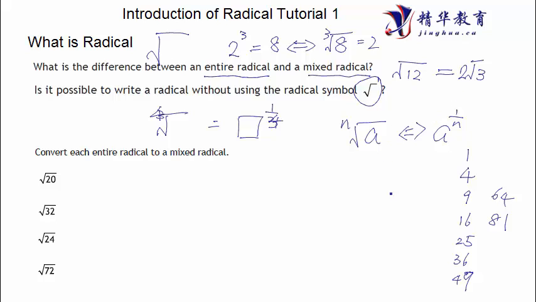So these numbers are able to graduate from school. After graduating from school, they become their original values. Let's use this one as an example here: the square root of 20.